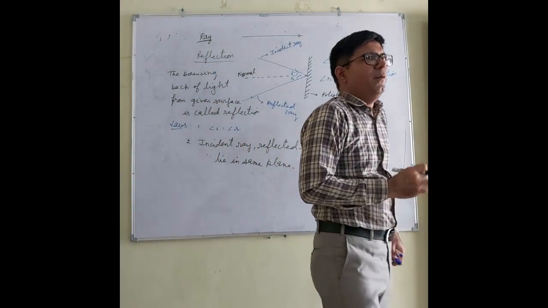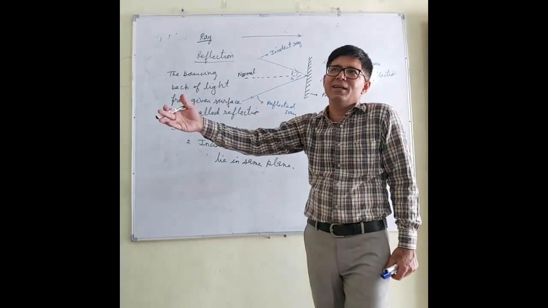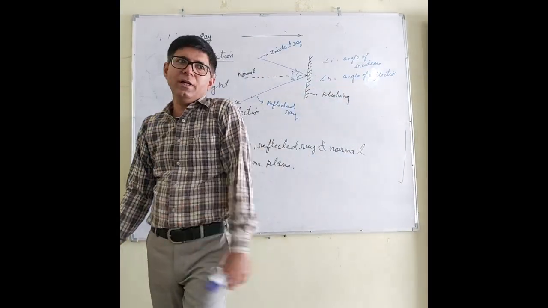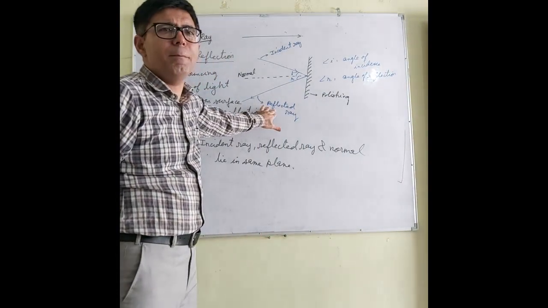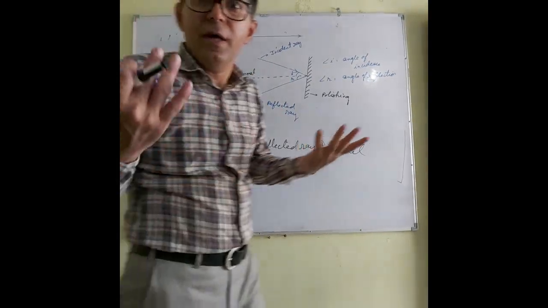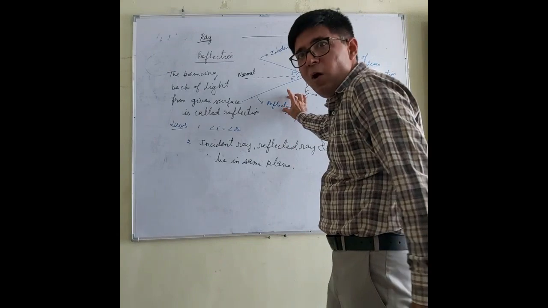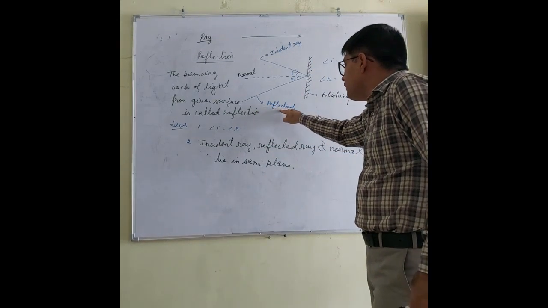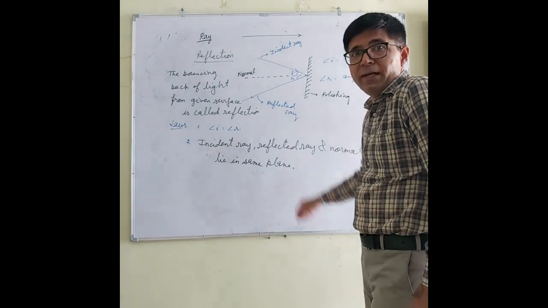Listen students, when you stand before a mirror, what do you see? You see your image in the mirror. So that is reflection. Now how are you able to see objects? All of you are seeing that this is blue ink. How am I able to see the words which are written in blue? It is very, very simple. We know that light consists of how many colors? 7 colors.